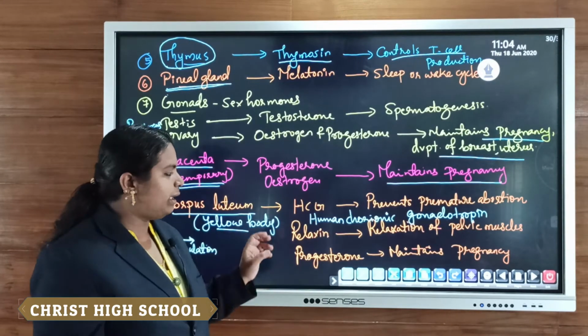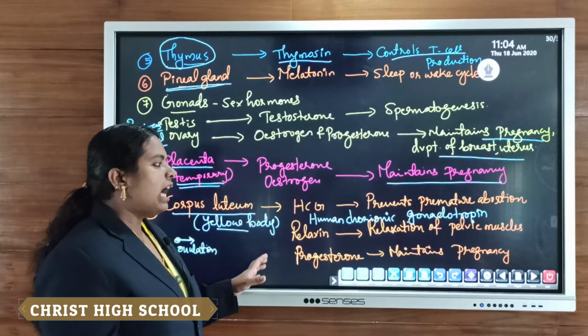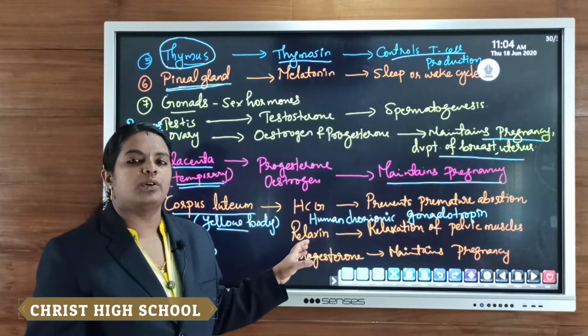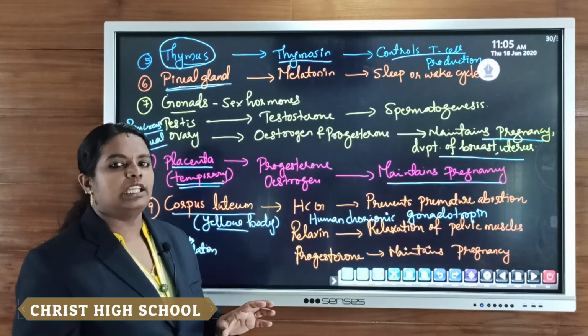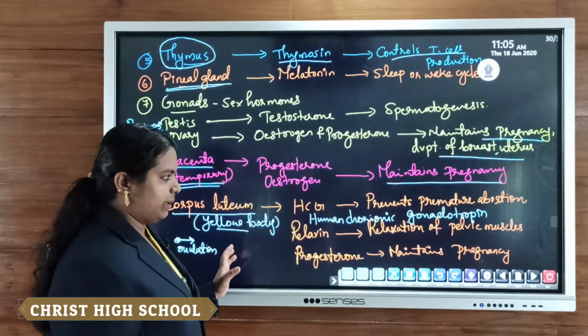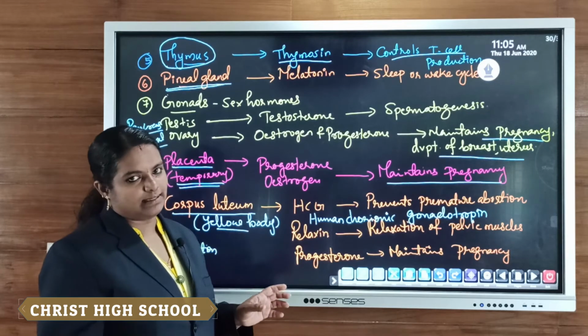Clear? And the main function of human chorionic gonadotropin is that it prevents premature abortion, so it helps to prevent the premature abortion of the fetus.